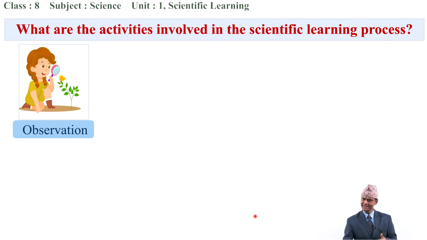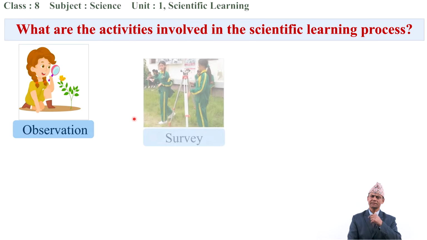Look at it. What is this? Observation. Yes, observation. We can observe by using our sense organs. If the sense organs cannot work properly, then we should use a tool. What tool is used here? Yes, here an eyeglass is used. If tiny objects are there and the eyeglass cannot demonstrate, then we can use a microscope too. Yes, this is observation.